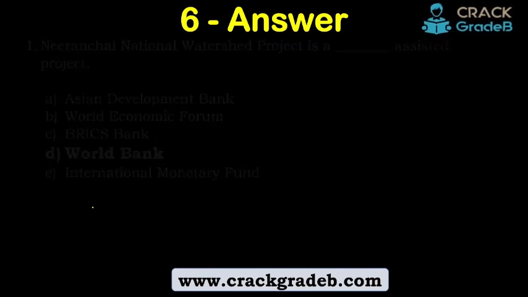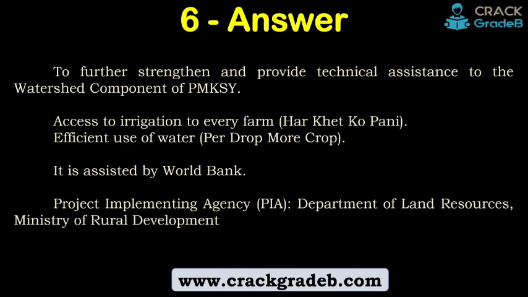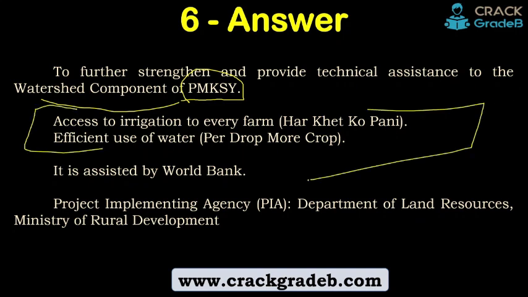So the answer is World Bank, and IBRD to be specific, right? Description: to further extension and provide technical assistance to the watershed component of PMKSY. ओके, वाटरशेड कंपोनेंट है, उस पे असिस्ट करने के लिए ये स्कीम वर्ल्ड बैंक असिस्टेड है, राइट?